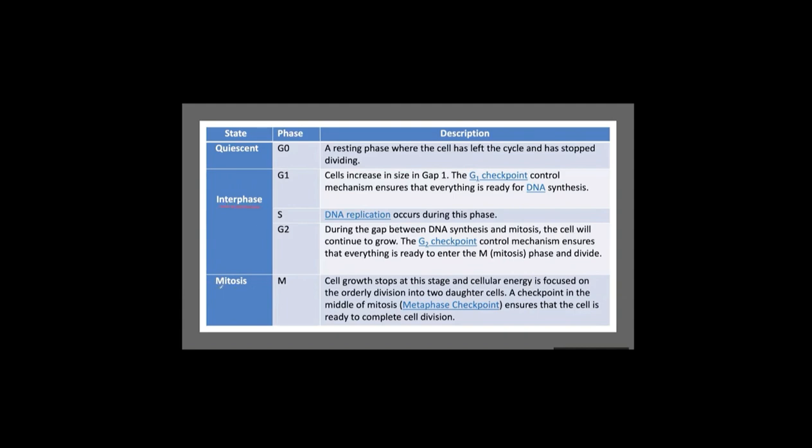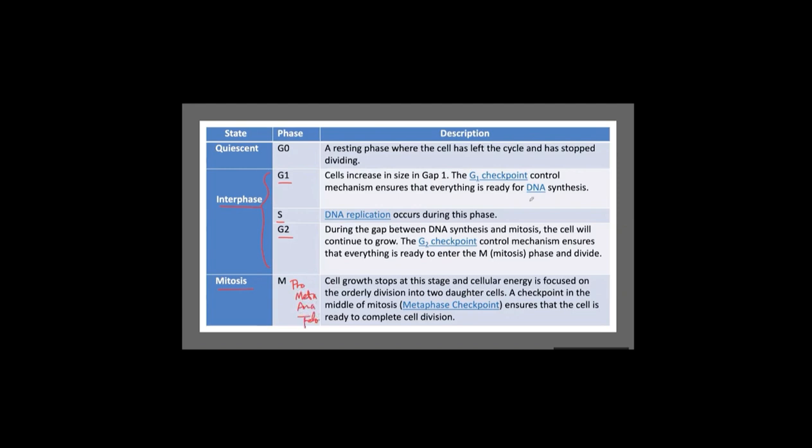Interphase and mitosis constitute the cell cycle. Interphase is divided into G1 phase, S phase, and G2 phase. And then M phase, mitosis, is divided into prophase, metaphase, anaphase, and telophase.